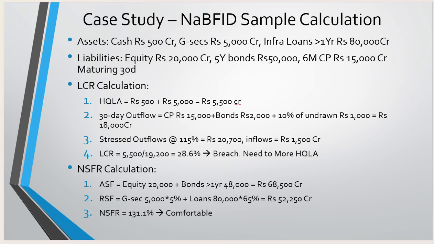Okay, and then let's move on to the required stable funding, with 5,000 plus 5% and loan of 80,000 plus 60%. So that is 52,250. So that's the net stable funding ratio. It's comfortable and we can satisfy it. So the simple formula is available stable funding divided by required stable funding for the net stable funding ratio. So this is the end of this slide, guys.